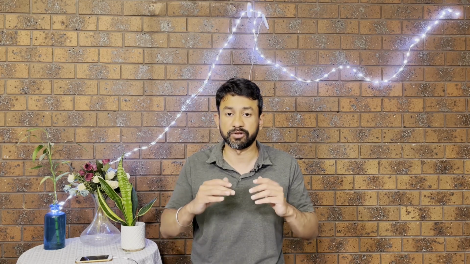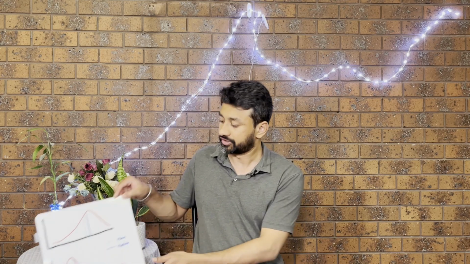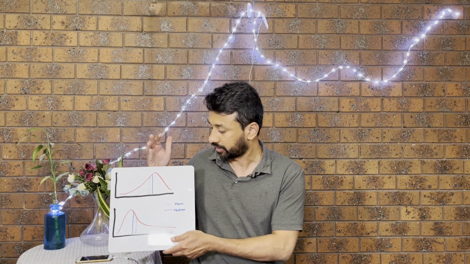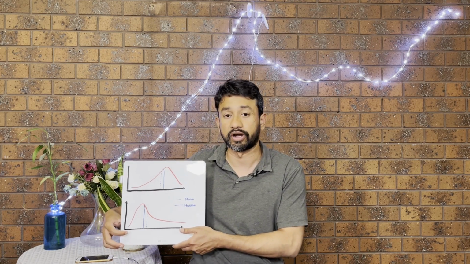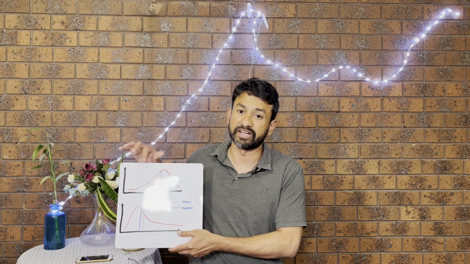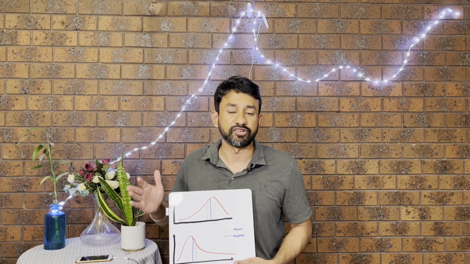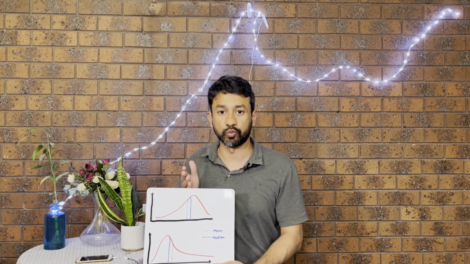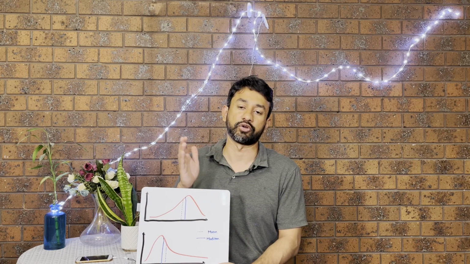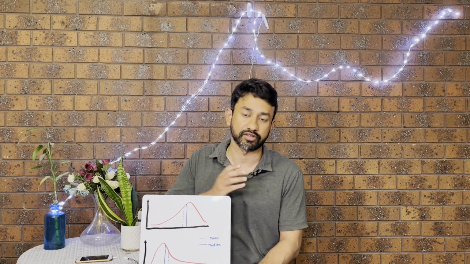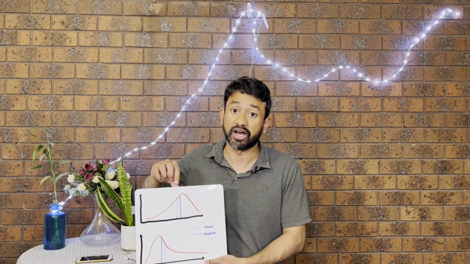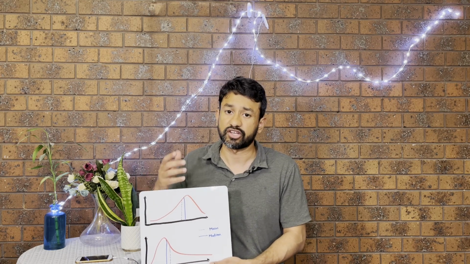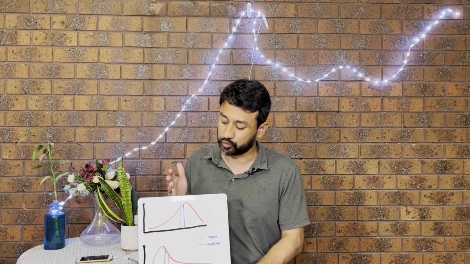When we have data which is negatively skewed or positively skewed, let me show you with an example. So here, this is a representation of a distribution which is negatively skewed, the top one, and this one is an example of data which is positively skewed. In case of negatively skewed data, the majority of the values are towards the point which is away from the minimum value. The majority of the points are towards the higher end. As you see here, the median in a negatively skewed data is higher than the mean, which means that the majority of the values are towards the higher end.